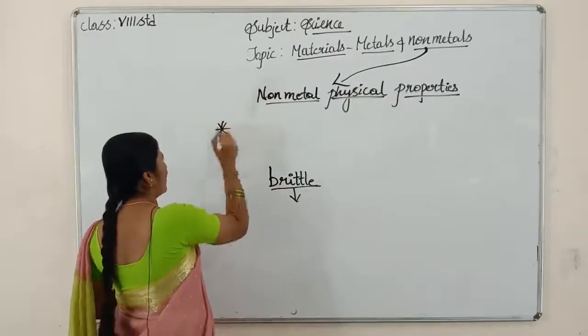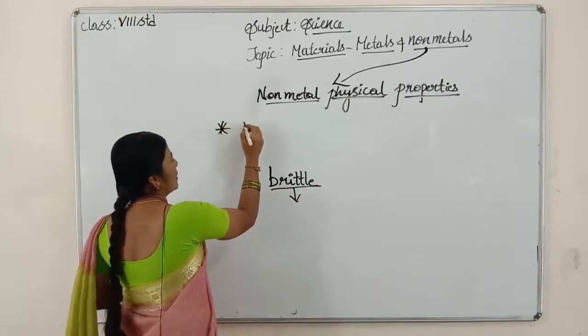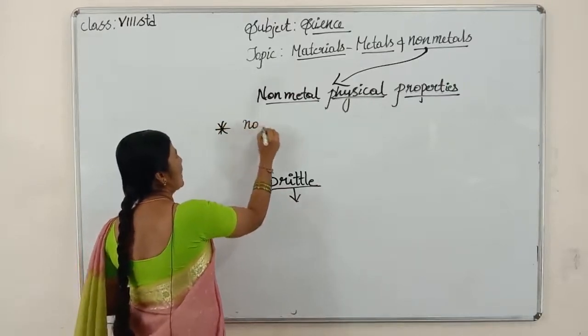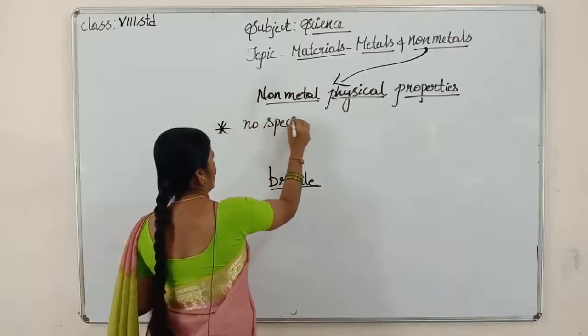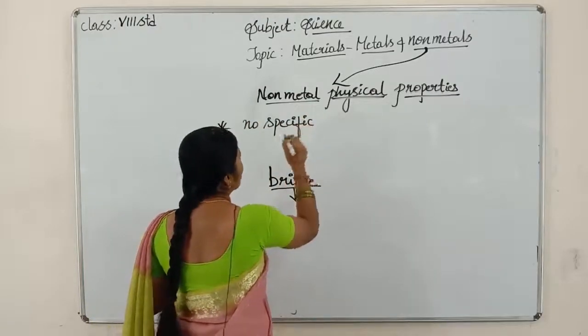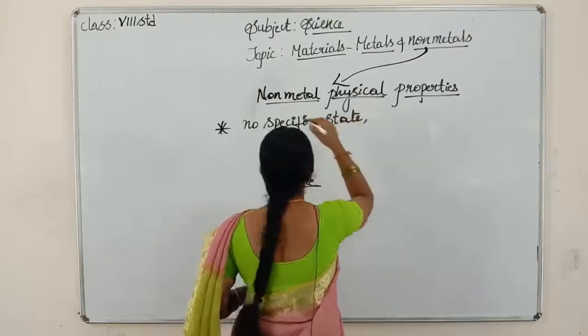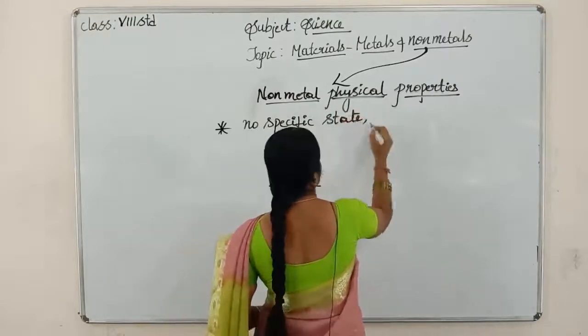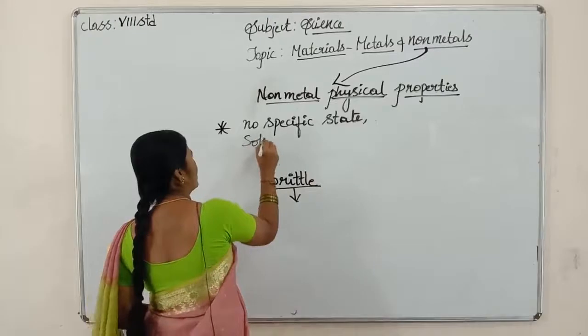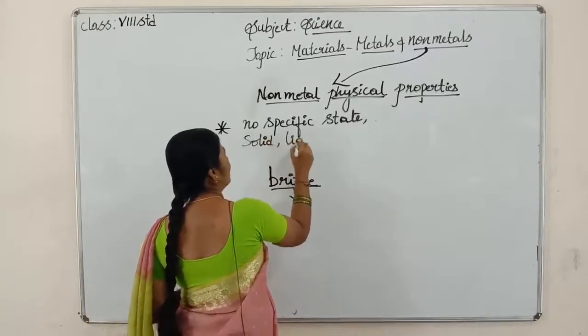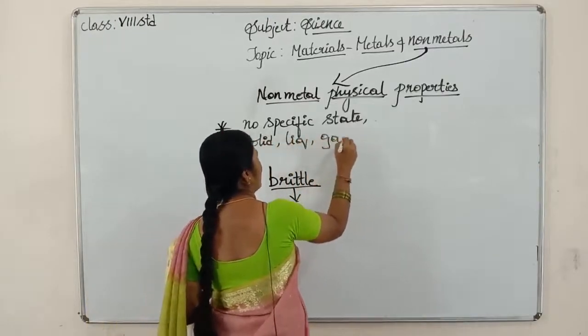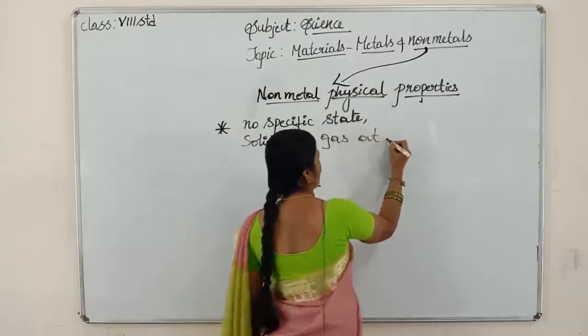First point, shortly I will write. No specific state. That is understood, first point. No specific state means non-metals can be in solid state, liquid state and even gaseous state at room temperature.